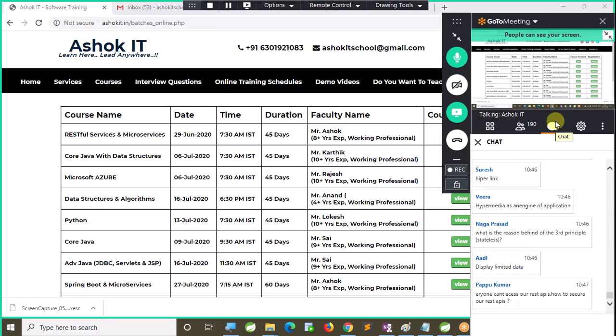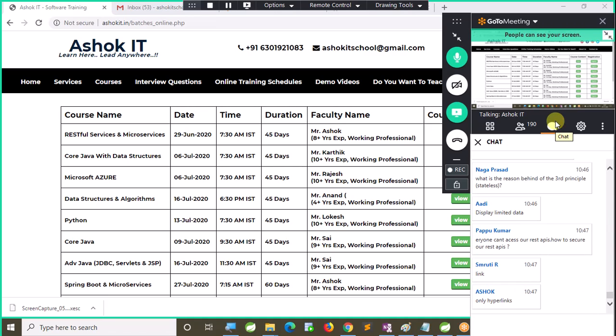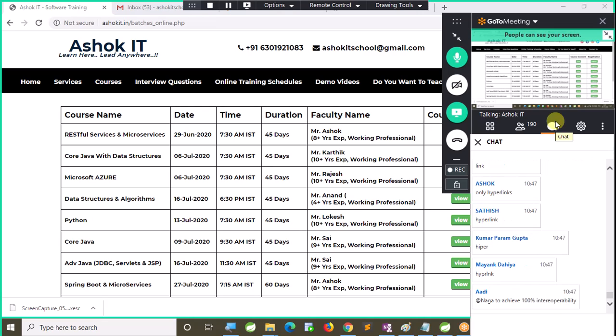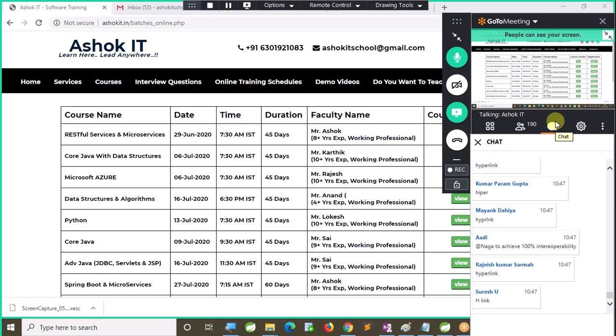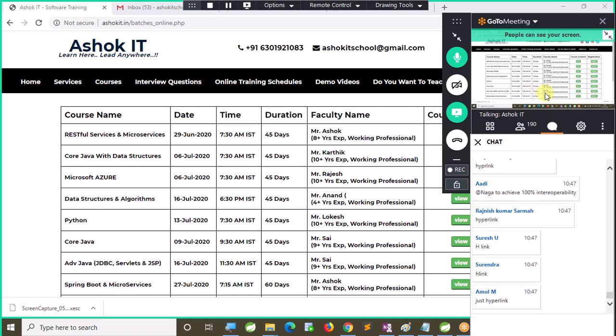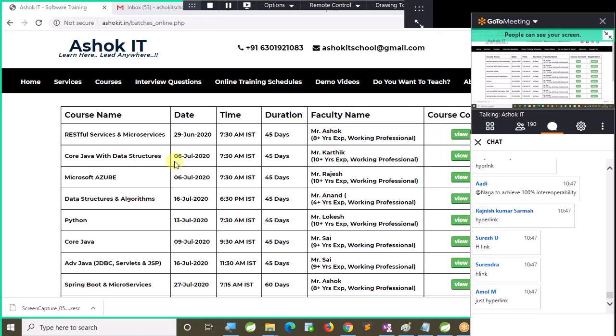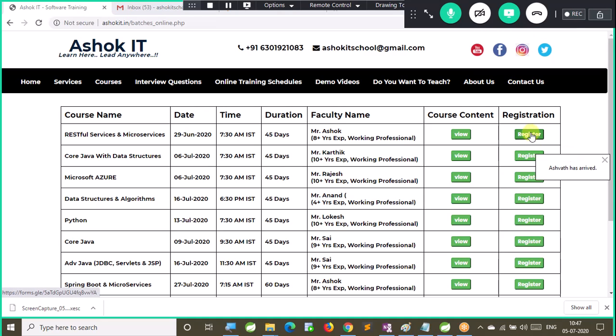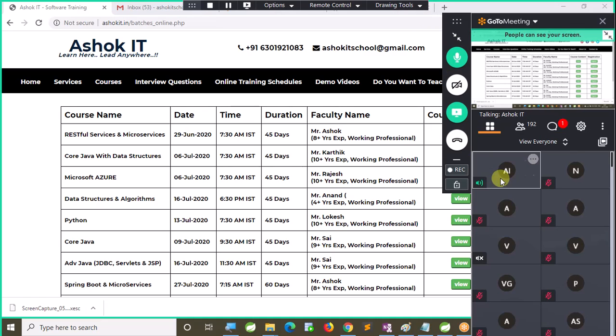Am I displaying the complete course content here, or am I giving a hyperlink to access that content? I am giving a hyperlink to access the content. Internet services are already following this. Now, if you want to enroll for a new batch in this institute, here I am giving a hyperlink or button to click on register, so that it will display a form to register.